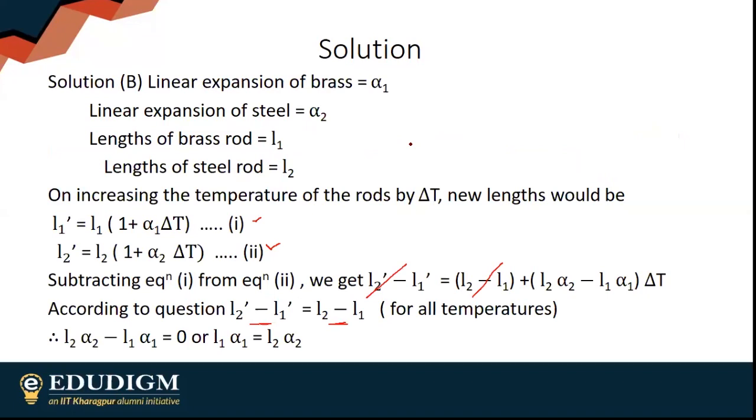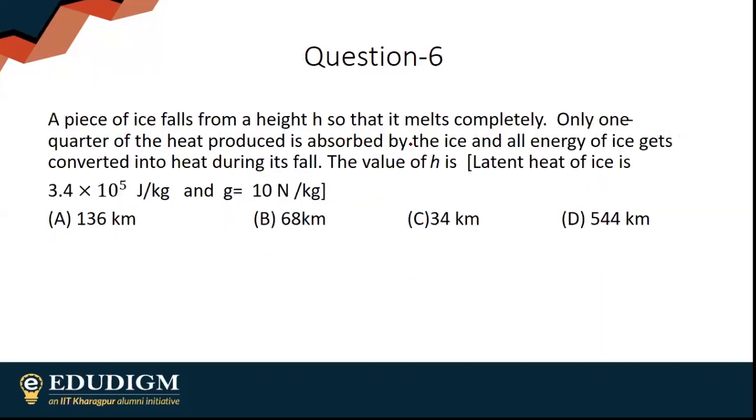Moving on to my next question. Piece of ice falls from height h so that it melts completely. Only 1/4 of the heat produced is absorbed by the ice, and the rest of the energy gets converted into heat during fall. That's it. The value of h is, where obviously h is the height from which it is falling.